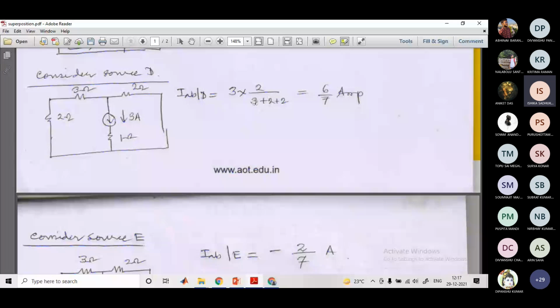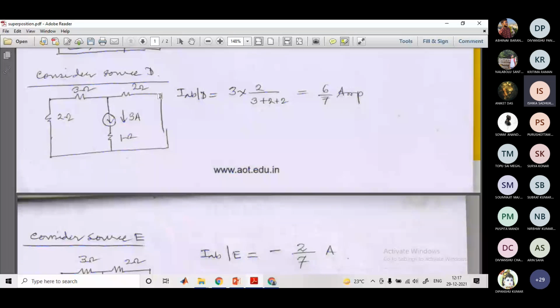Yes, sir. Because whenever we have a current source, throughout this branch the current will always be 3 ampere. So through this 1 ohm resistor, it is 3 ampere up to this node. Then after this node, the current will be divided into two parts. One is I5 and this is I2 for these two resistances. So then what can we write?